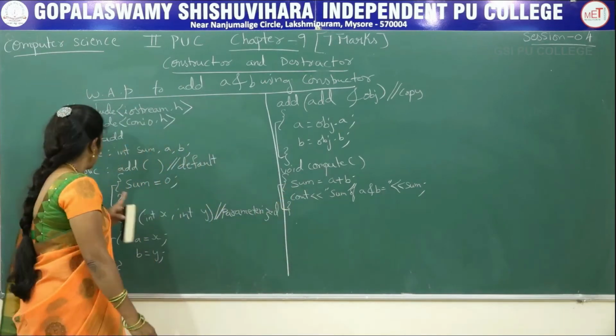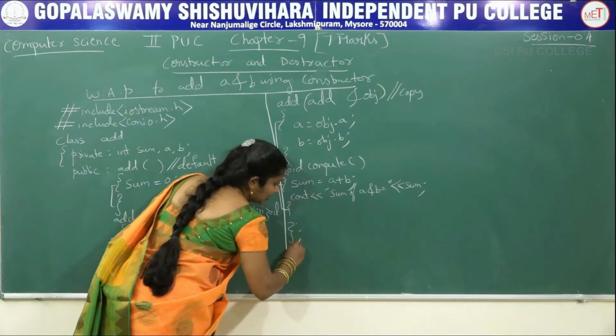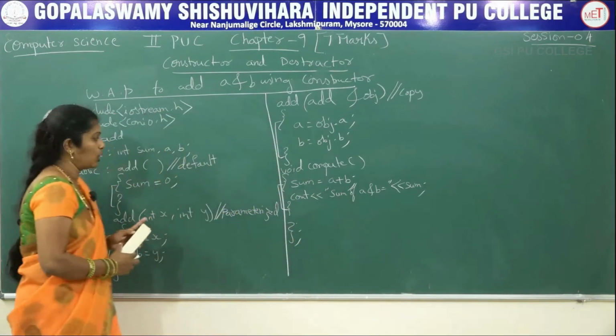So the next thing, we'll close the class. Here we have opened the class. Now we'll close it. To close the class, after the flower bracket you have to put a semicolon.